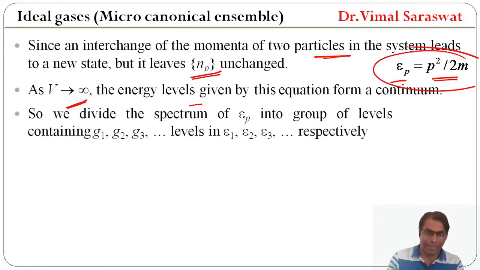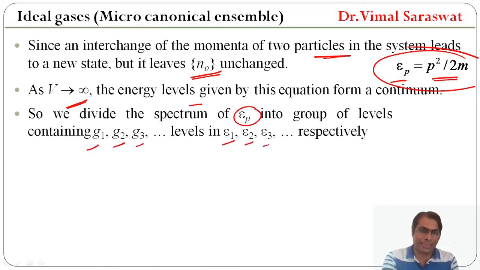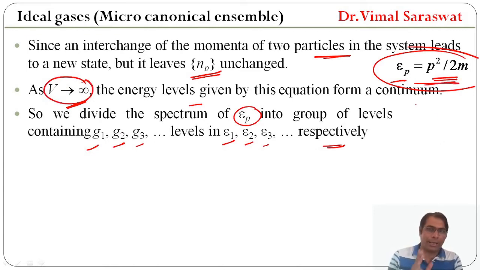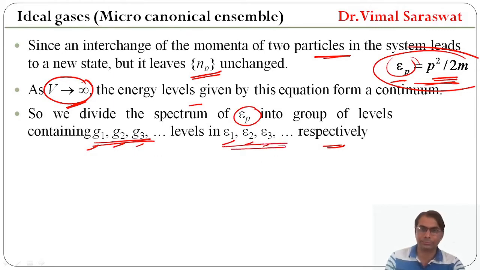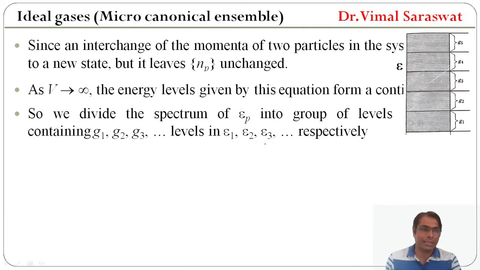So we divide the spectrum of E_p into groups of levels containing g1, g2, g3 levels with energies E1, E2, E3 and so on respectively. As V tends to infinity, the energy levels form a continuum. The energies corresponding to these levels are this one. Here we are showing the continuum.